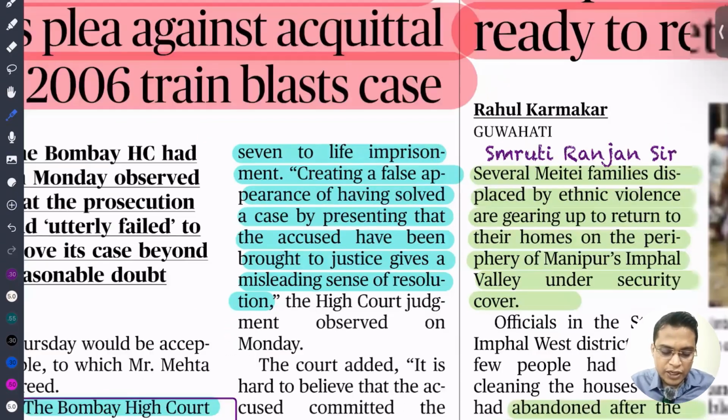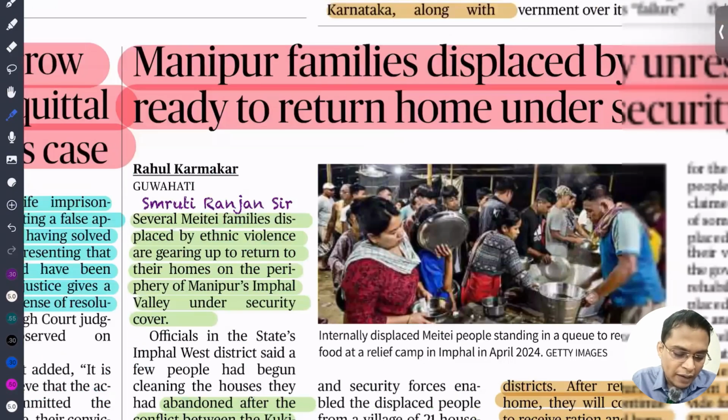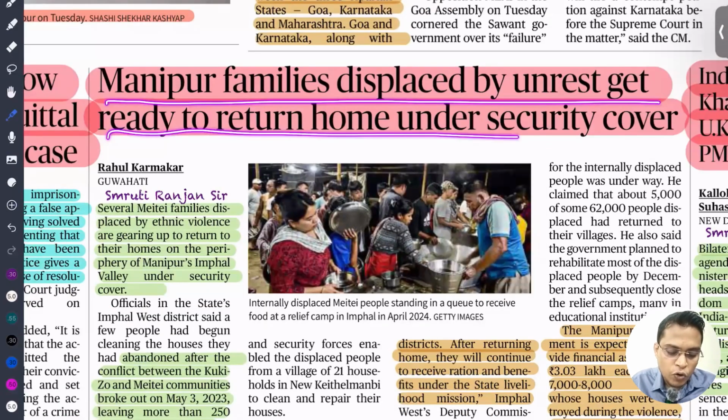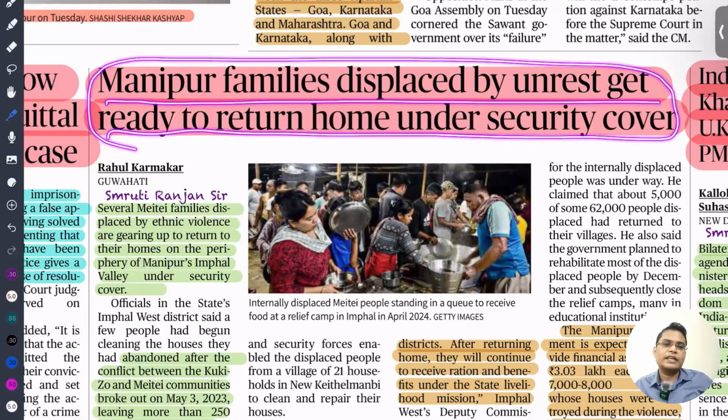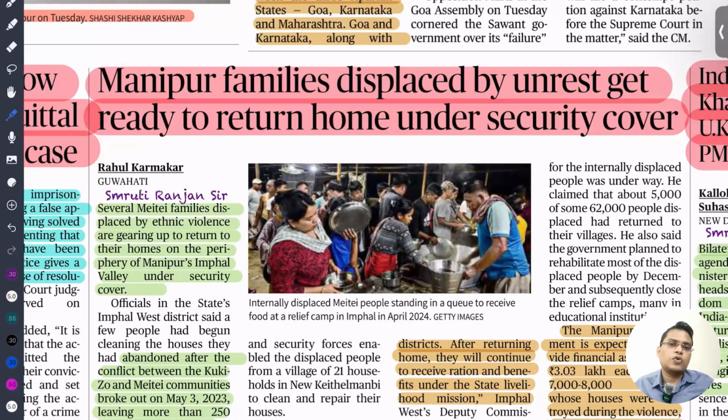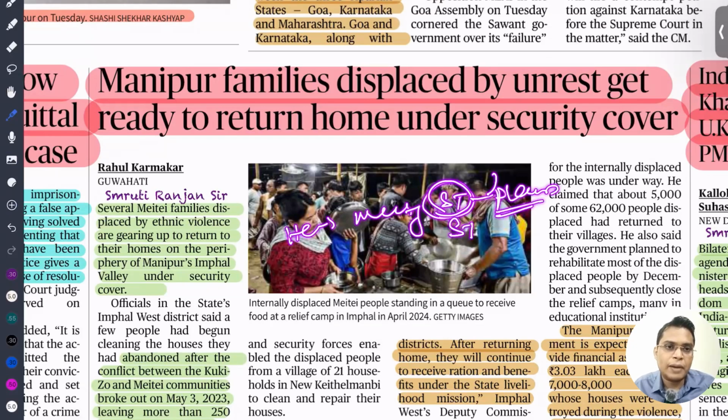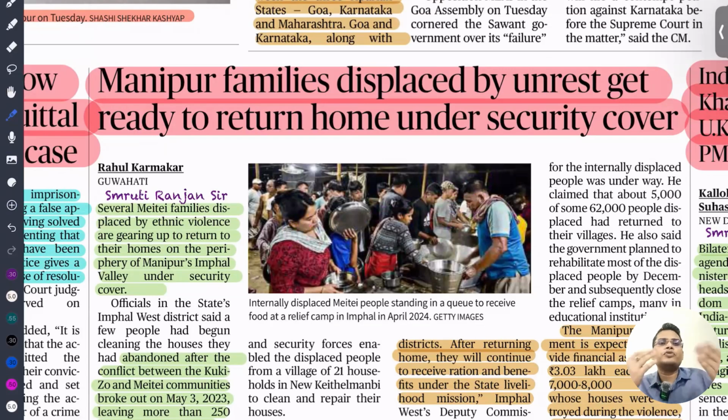Okay. So next one is Manipur. The Manipur families displaced by unrest get ready to return home under security cover. So we know that recently in Manipur, severe violence has been going on. After the High Court declared that the Meitei community should be given ST status, and the Meitei are plains tribes, if ST status is given to Meitei, so they might. So the Kuki protested that, because the Kuki are hill tribes. They believe that if the Meitei come to the hills, they will capture our land. So that led to protest, violence, and displacement of so many people. Now the government is planning to ensure resettlement of those who have been displaced.